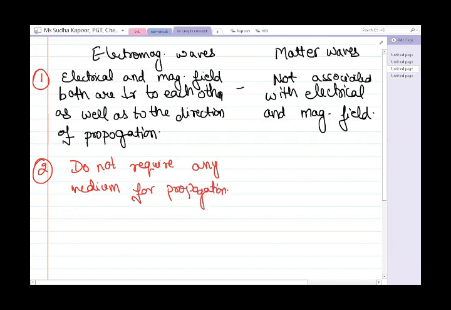But when we talk about the matter waves, these are the material waves, so they require a medium for propagation. The electromagnetic waves can even pass through the vacuum, but the matter waves cannot pass through the vacuum.